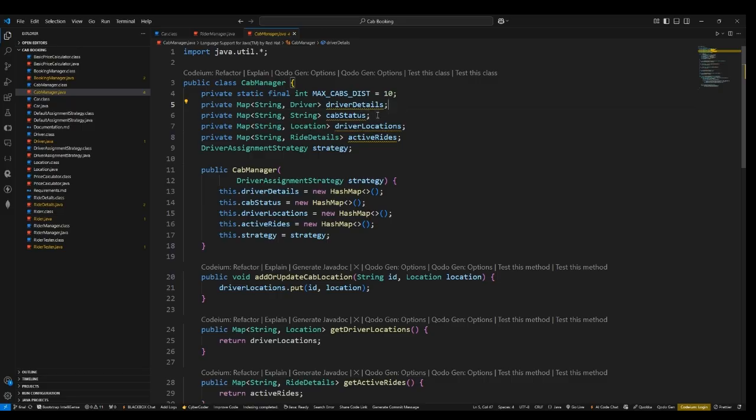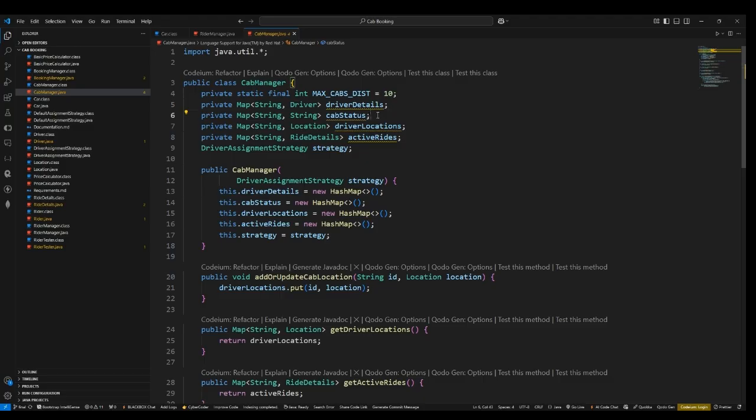There is a map for the cab status. For example, say you are a driver and you did a ride just now and you want to rest and not be free for another ride. In that case, he can just put his flag as "I am busy," and in that way he will not be shown to the rider, even if he is available near that rider.